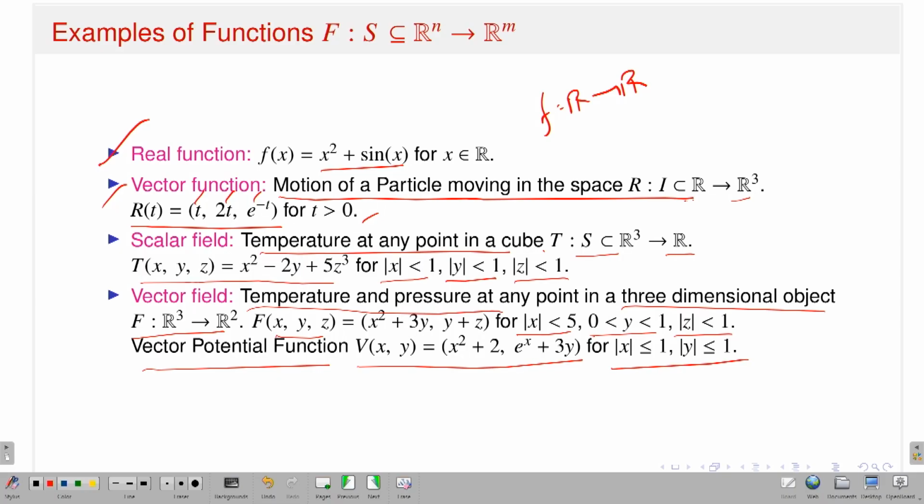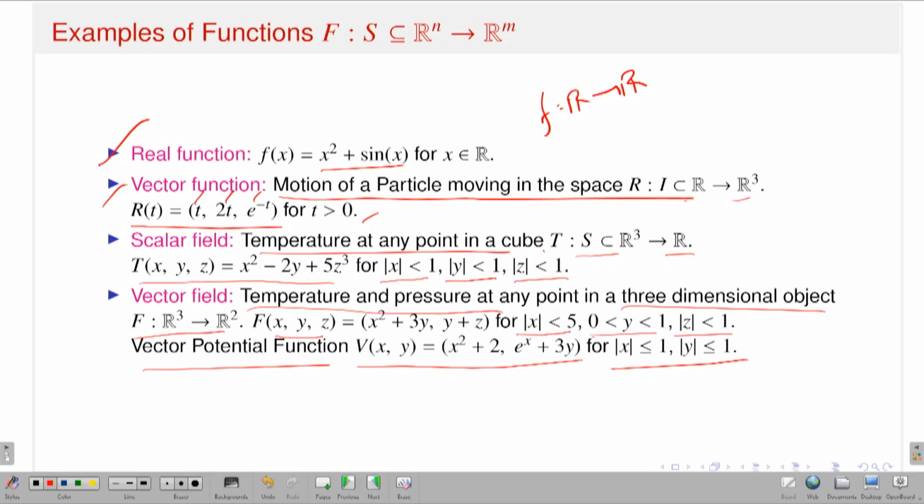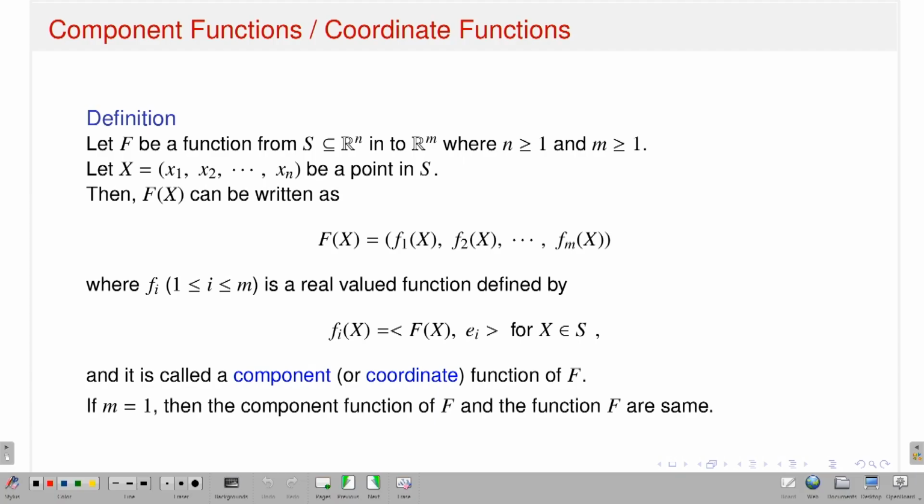These are a few examples of various kinds of functions, like from R to R, Rm to R, R to Rm, Rm to Rn. So these are the examples. Okay, so now this is very important.